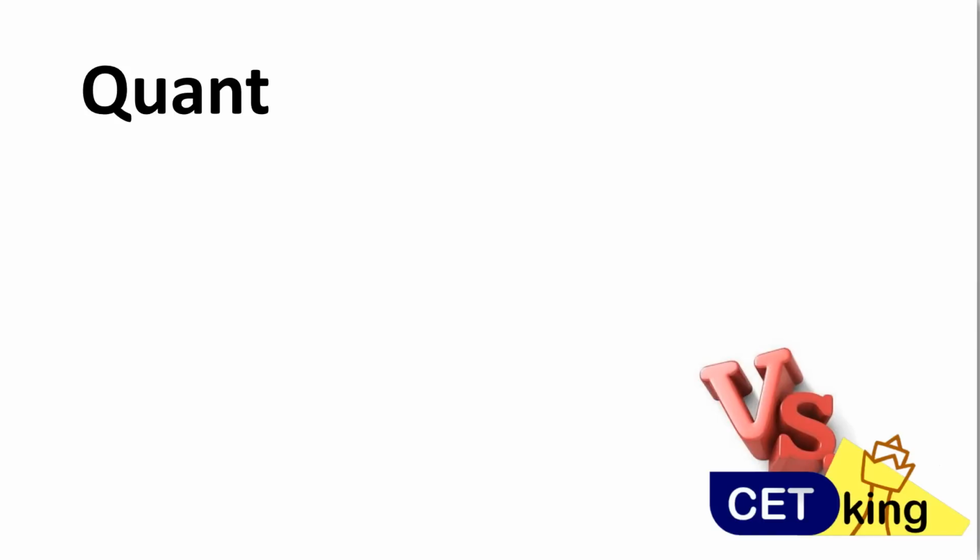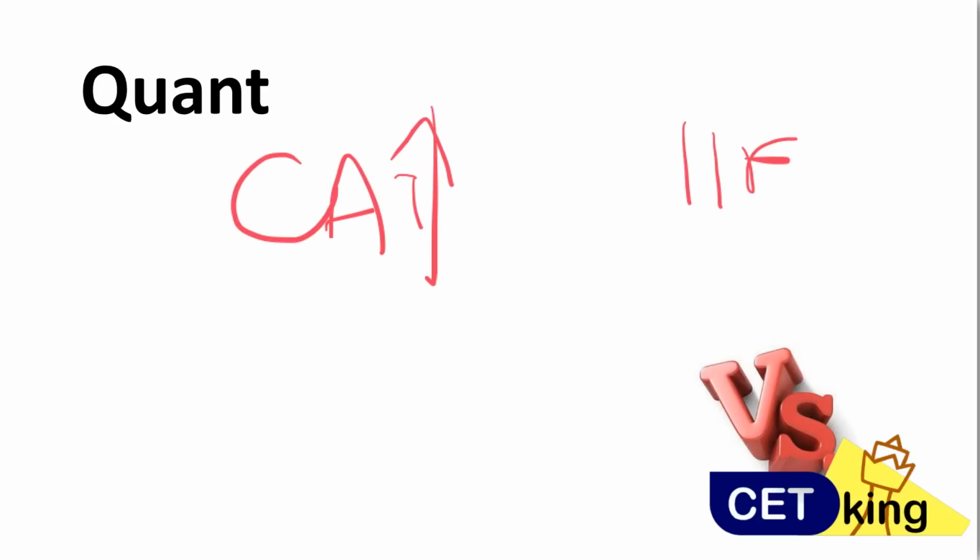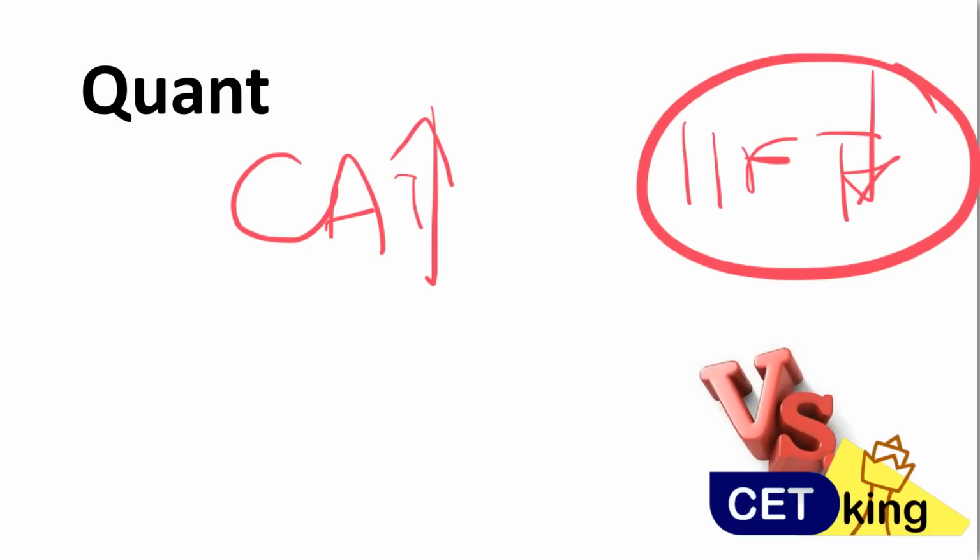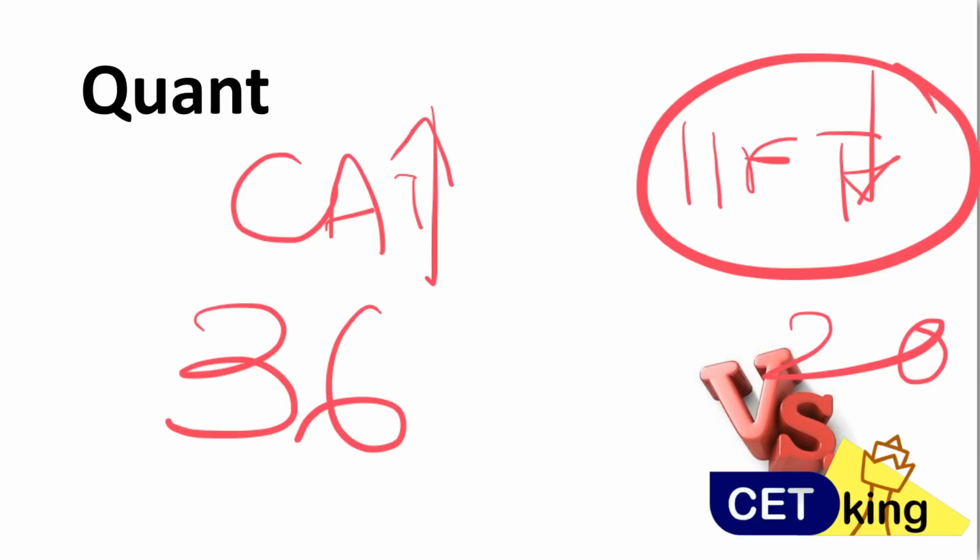Quant section of CAT is going to be a little bit more difficult than the quant section of IIFT. IIFT will be a little bit more easy than that. But given the time frame, in less time, cracking IIFT, all questions will become difficult. In CAT, I can see all questions easily. In IIFT, thoda problem aayega. Number of questions 34, number of questions 20. And you will see everything. Like CAT, you will see geometry, time, speed, distance, time and work, PNC, probability. In fact, last year, PNC, probability, there were 5 questions. And this is 1 mark each.